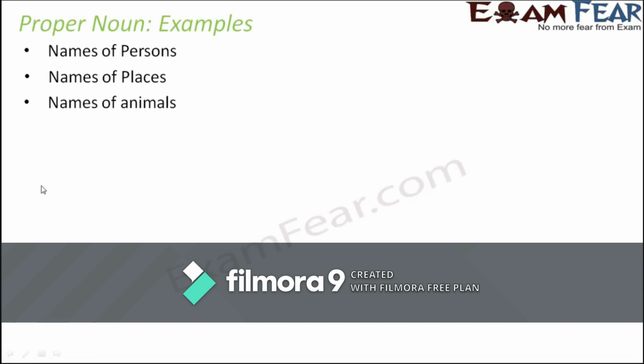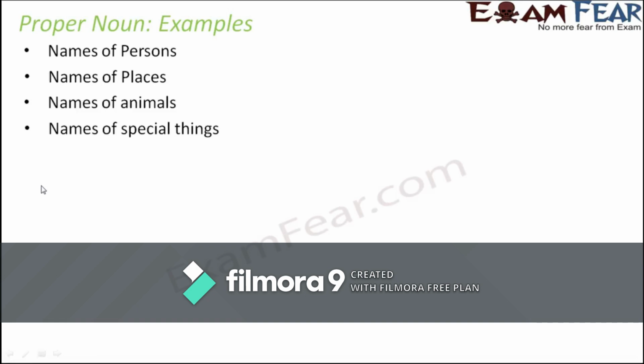Names of animals. Now, when I say names of animals, I mean names of animals and not the types of animals. For example, dogs, cats, foxes, all of those are not names of animals. They are kind of categories of animals. So dogs, cats, they are all common nouns. But if you talk about names of a particular animal, for example, Jack, Johnny, if these are the names of specific animals, then they would fall under the category of proper noun.